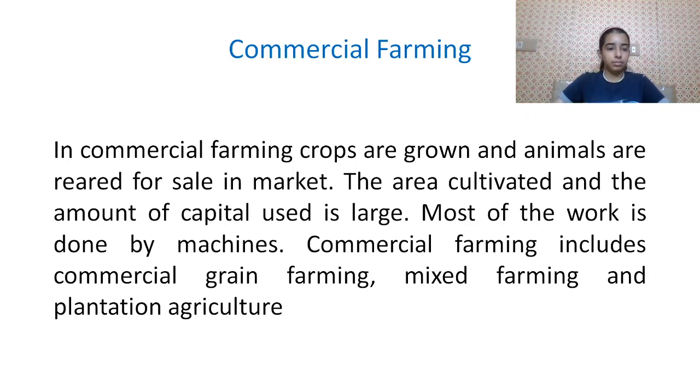Commercial farming. In commercial farming, crops are grown and animals are reared for sale in the market. The area cultivated and the amount of capital used is large. Most of the work is done by machines. Commercial farming includes commercial grain farming, mixed farming, and plantation agriculture.